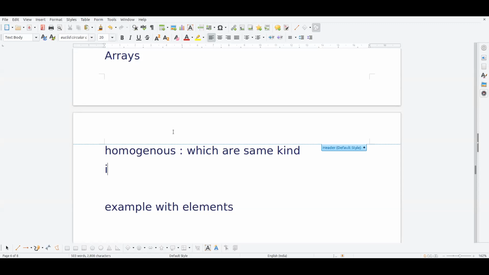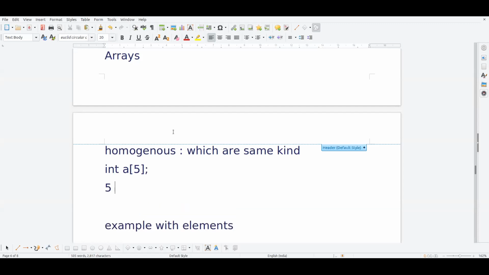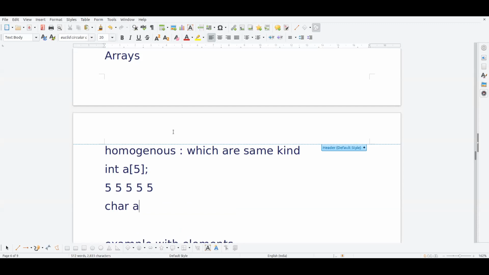So if you declare an array of size, which can be anything, if you declare it as int, then it contains only integers. If you declare it as char, then it should contain only characters.